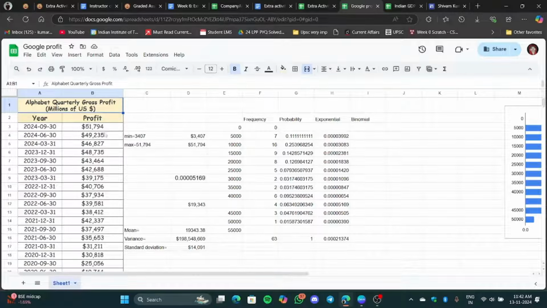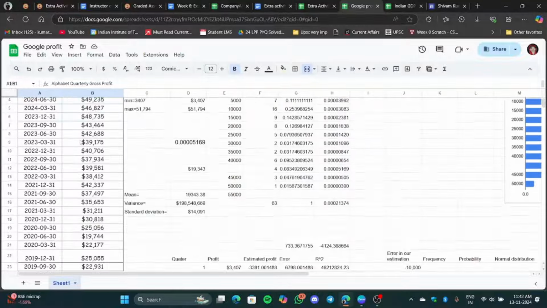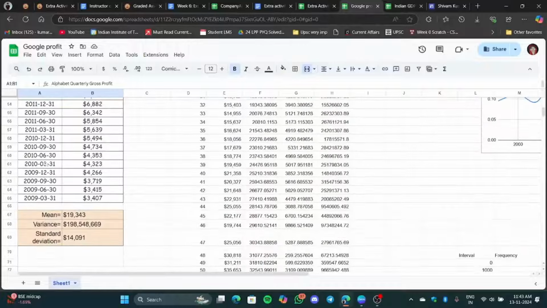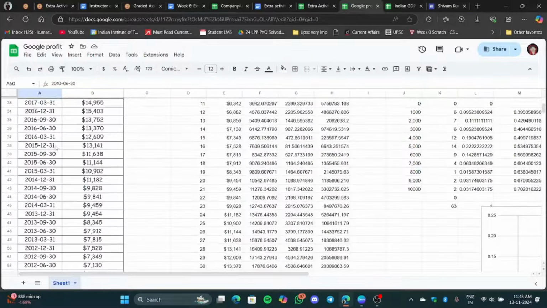Okay, even this data didn't work. I was not able to properly model this data, but still I will tell you where I failed in modeling. So this is the data. This was the thing that I was explaining. Term by term, I have taken the profit.